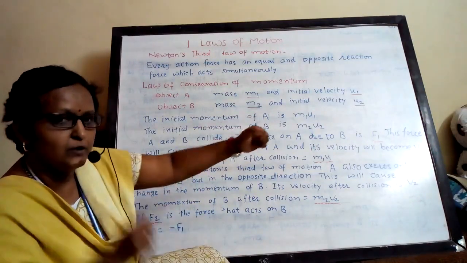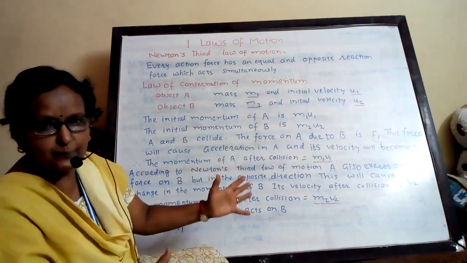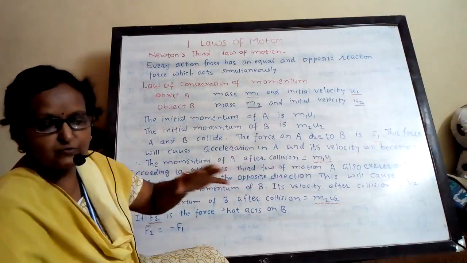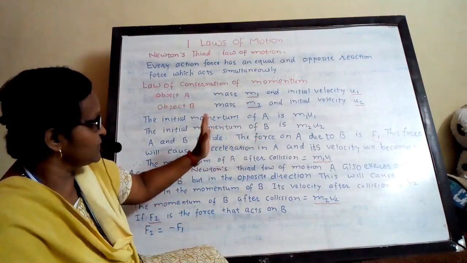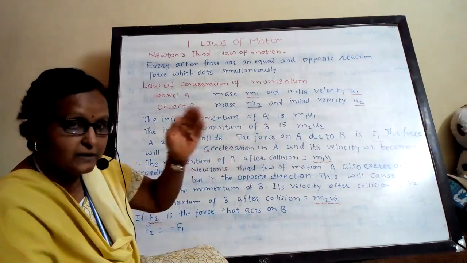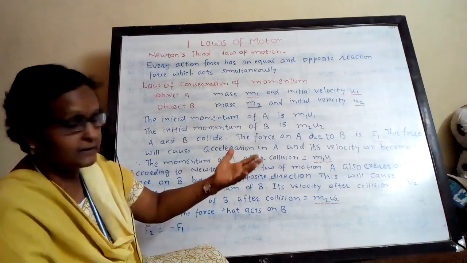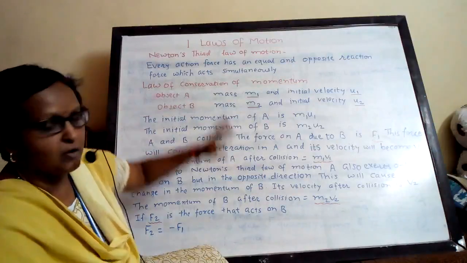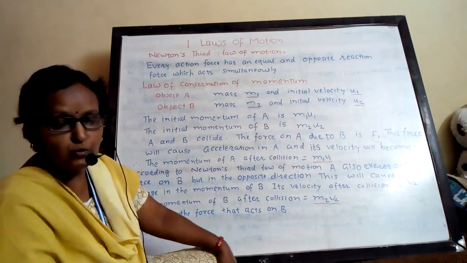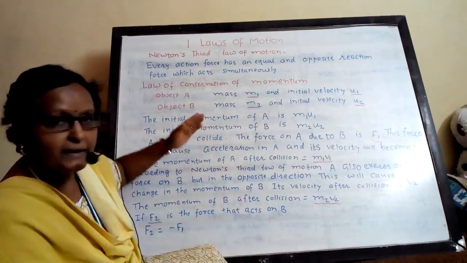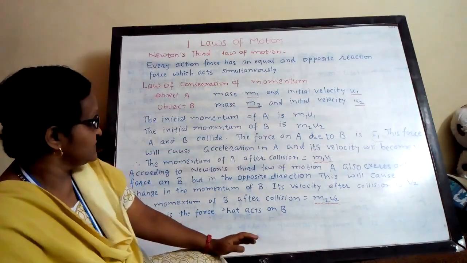Suppose there is an accident, two buses or two trucks hit each other, they collide with each other. We know there is a change in velocity, there is a change in acceleration, after collision, but the total momentum of both the objects remains the same. That is called the law of conservation of momentum, and it occurs between the two objects. The momentum before collision and the momentum after collision is the same.